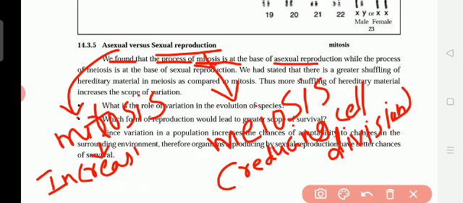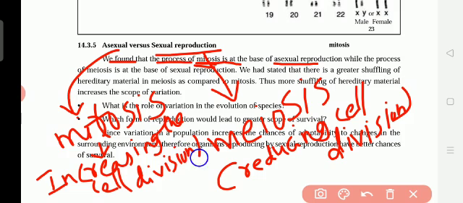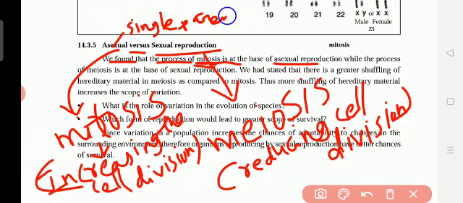Since asexual is single parent, please write this for your understanding. Sexual reproduction means both the parents are needed, both mother and father.